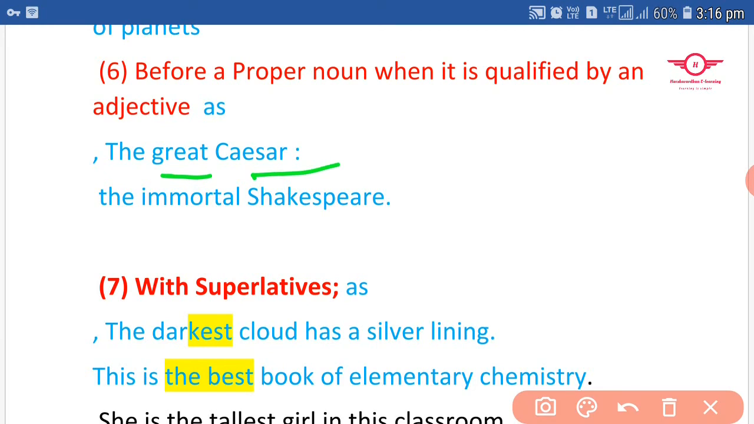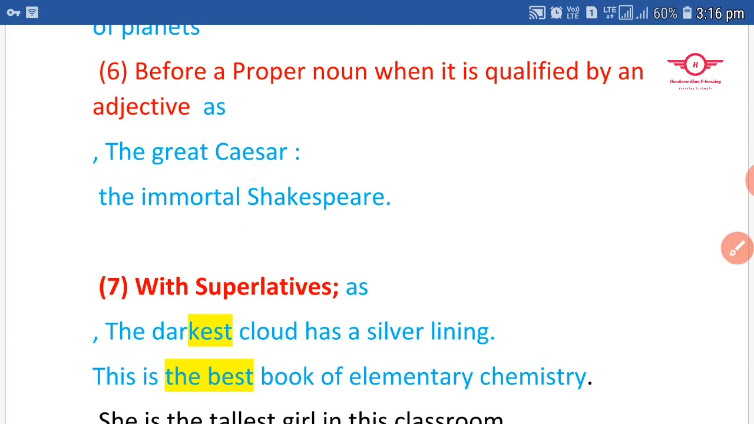And before the proper noun, there is an adjective. Before an adjective I used here the. So when the proper noun is qualified by an adjective, we use the definite article. Here also Shakespeare, the word Shakespeare is a proper noun, and the proper noun is qualified by the adjective immortal. So I used here the definite article.